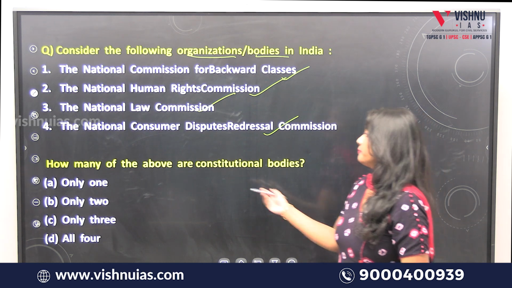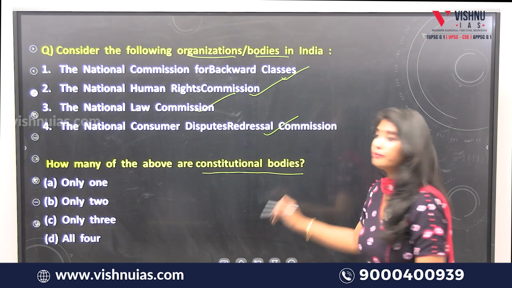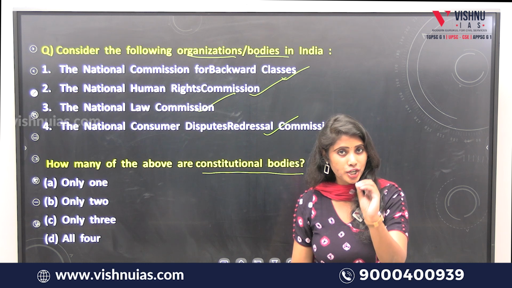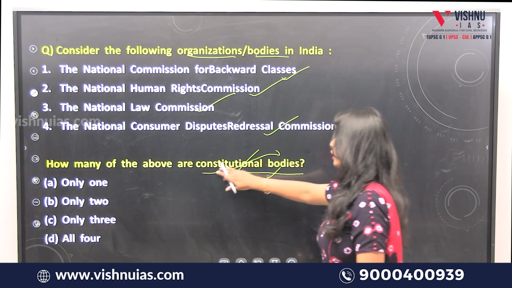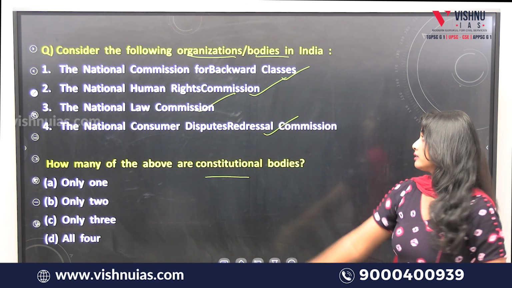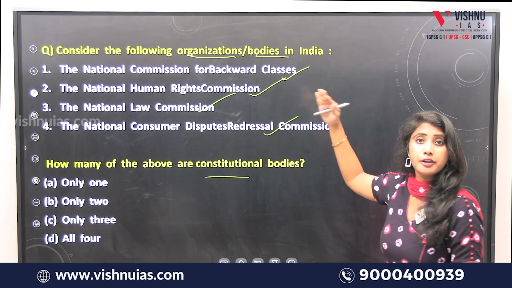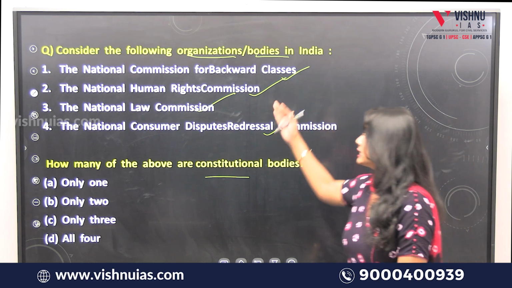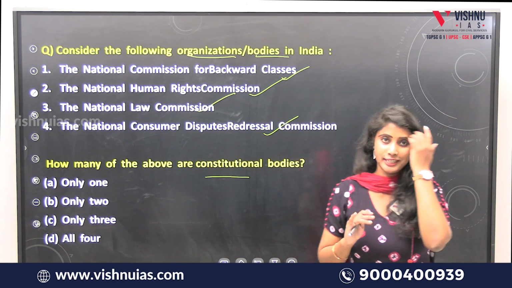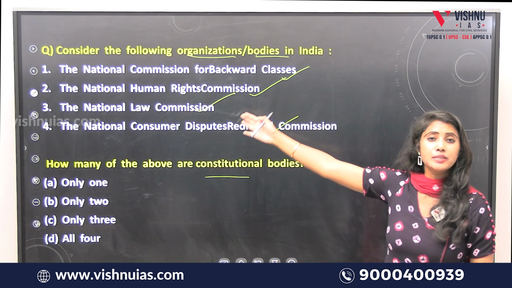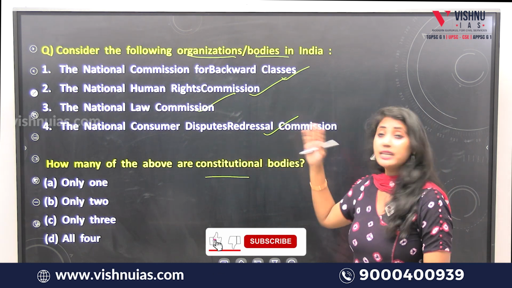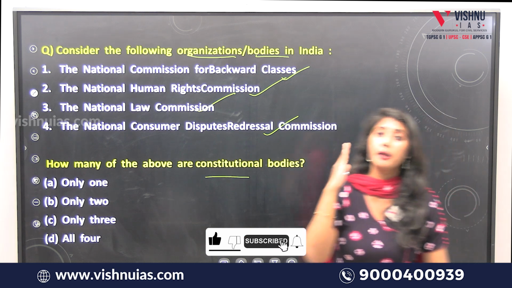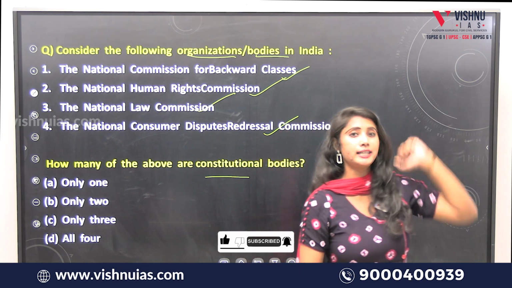Among them, one category is the constitutional body. The name itself suggests it: these bodies are referred to directly in the constitution of our country. That means the mention of these bodies will be seen directly in the constitution itself, so they derive their powers and authority directly from the constitution.